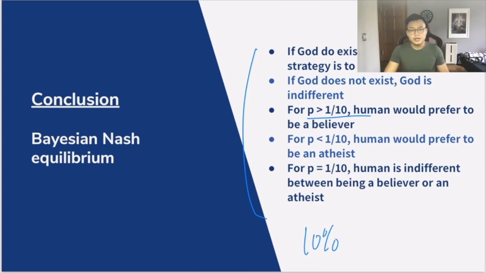And so in conclusion, if you believe that God actually exists with a probability of greater than just 10%, or 1/10, then you should actually believe in God, since this will maximize the utility for yourself.